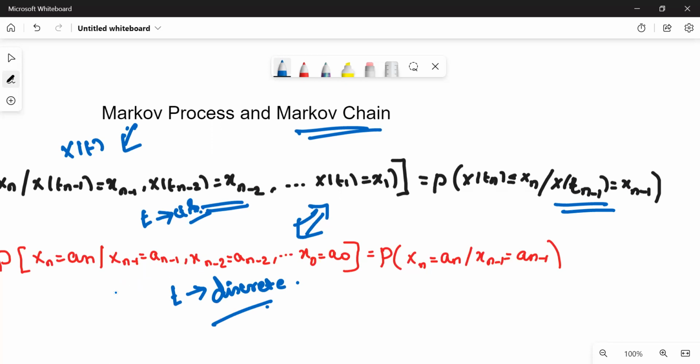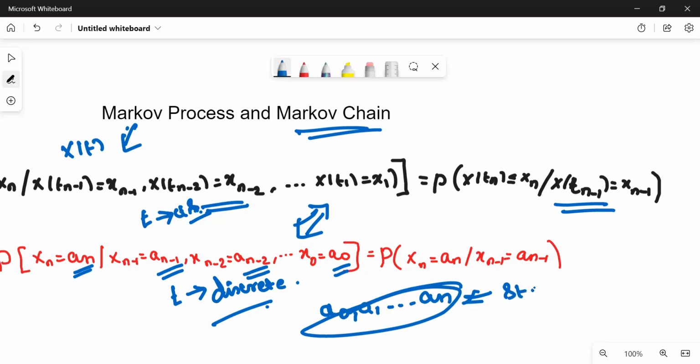So, X(t) in a Markov chain takes only discrete values. Here, the values of X(t) we denote as an, an-1, an-2, up to a0. All these a0, a1, etc., an, we call the states of the Markov chain. So we can imagine a Markov process as the movement of a snake, where the movement is continuous. At a particular time we cannot say where exactly the snake is. It is a continuous process. But a Markov chain is like the movement of a frog. How does a frog move? It just jumps from one state to another state.